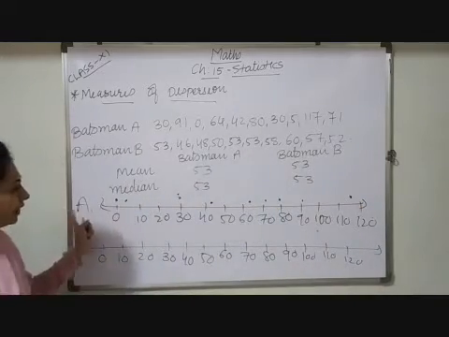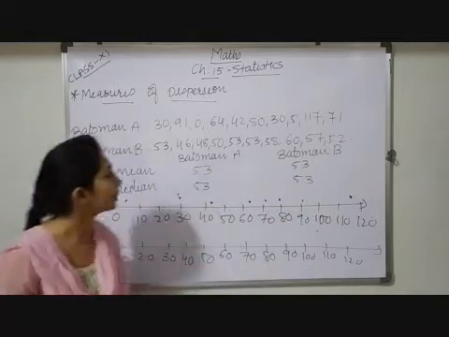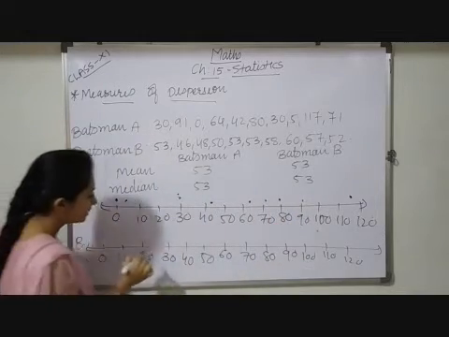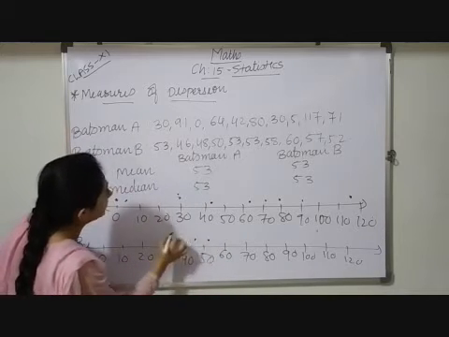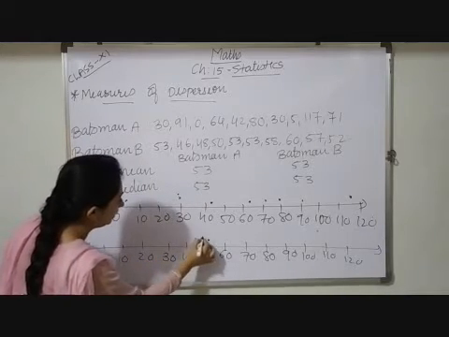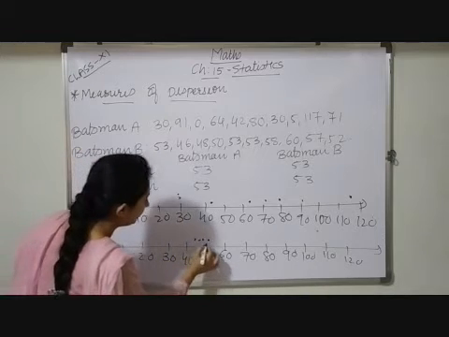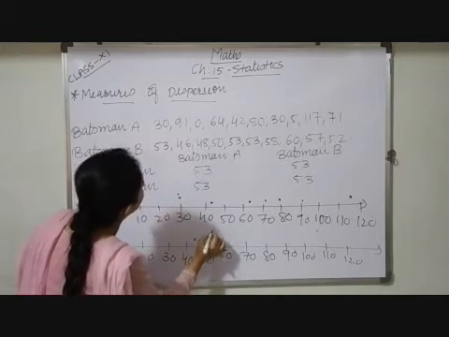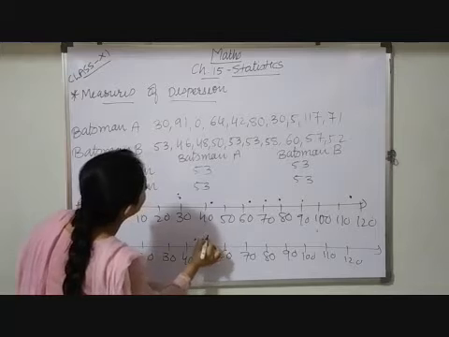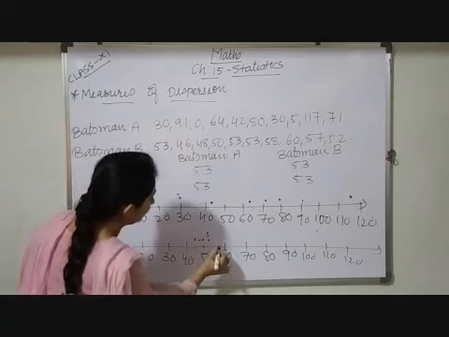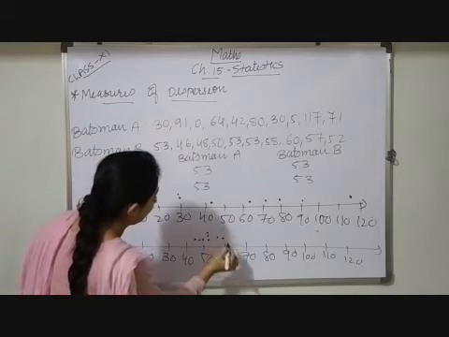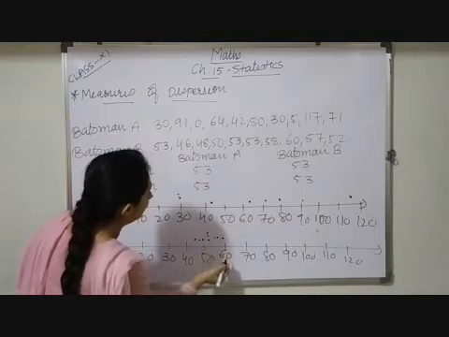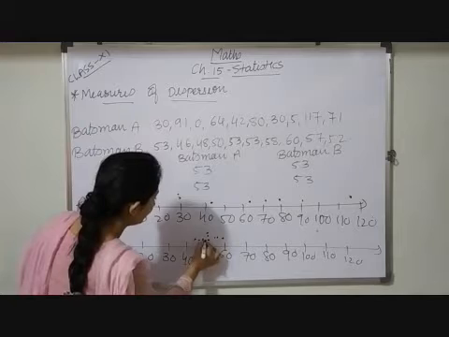Now observe the way the data are scattered. Now see the score of batsman B. Somewhere 53 will come here, 46, 48, 50, then 53 again, 58, 60, 57, 52 somewhere here.